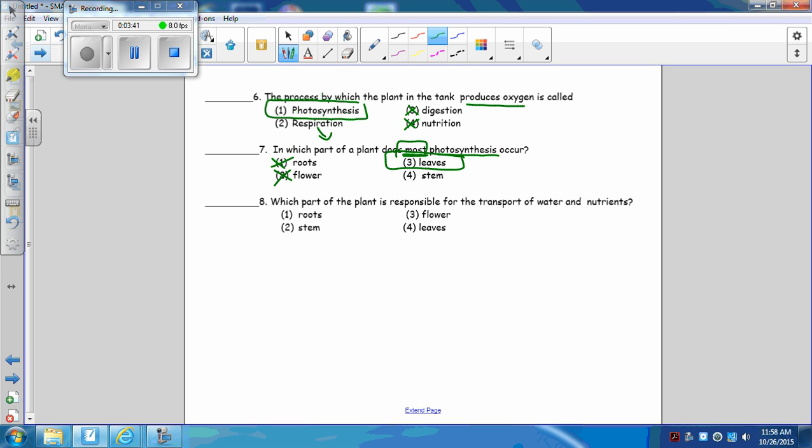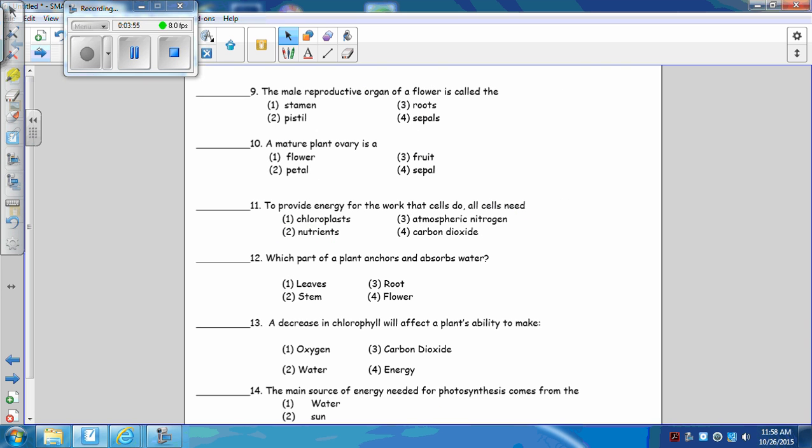Which part of the plant is responsible for the transport of water and materials? Transport is a life process. The part of the plant that is responsible for transport is the stem. This also comes from your notes. These questions were not inference questions. They were all content-based questions.